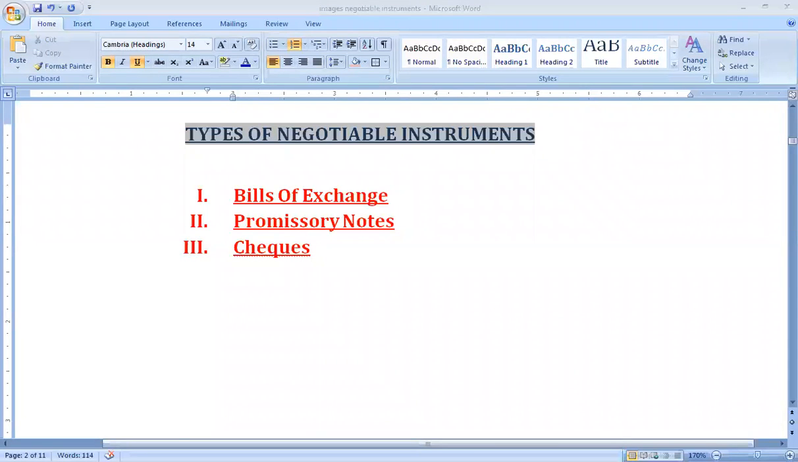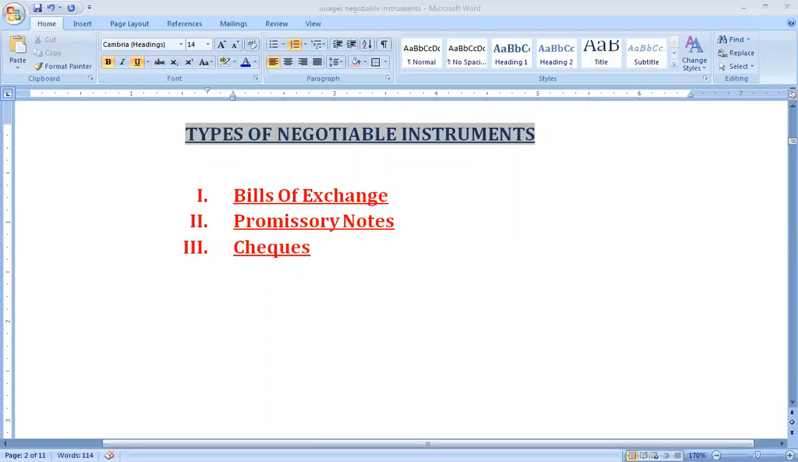Hello students. Today we are going to discuss the second chapter of the Negotiable Instruments Act, which is the types of negotiable instruments. In the last chapter, we discussed some classification of negotiable instruments, out of which one was the classification according to statute. So as per the Negotiable Instruments Act, we have been given three categories of negotiable instruments: the bills of exchange, the promissory notes, and the checks. And in today's lecture, we will understand about the bills of exchange and promissory notes only.